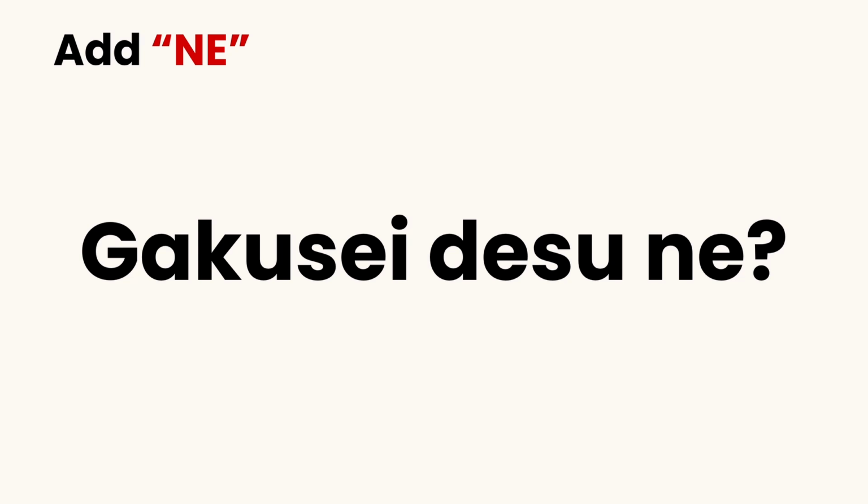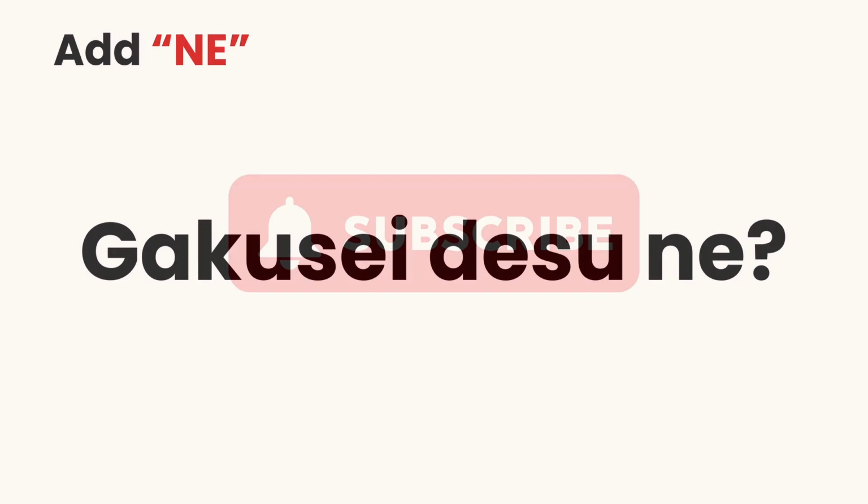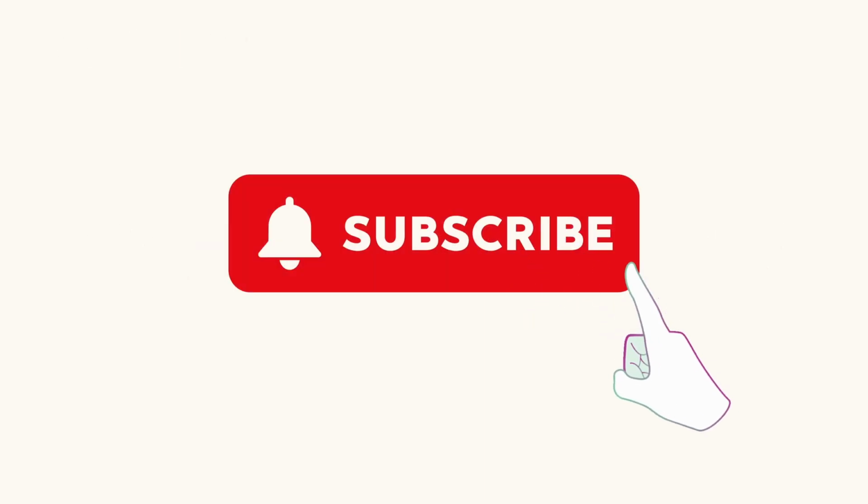Now let's talk about some important vocabulary. In many languages, we use 5W1H to ask questions, which include what, when, where, who, why, and how. Today, we'll focus on the 5W words.